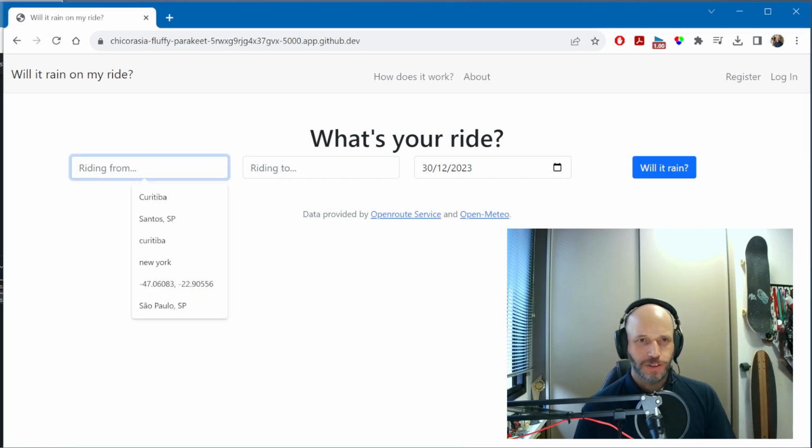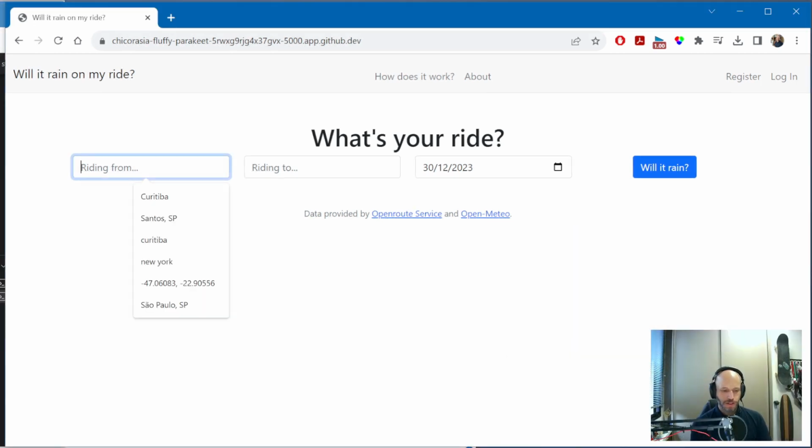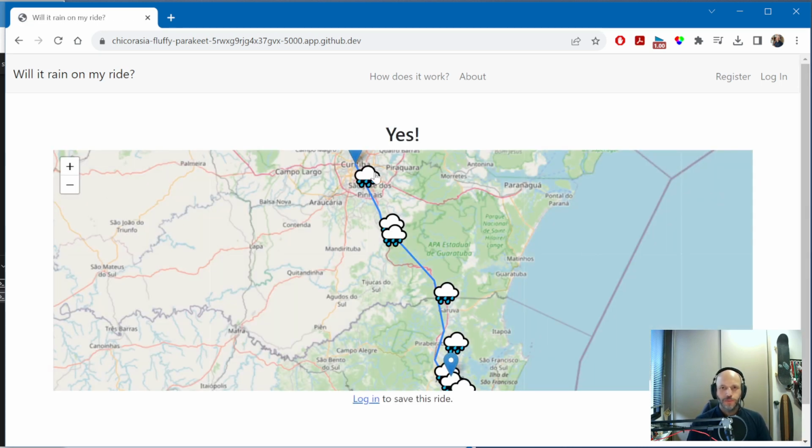So, on the start page, I can set my ride origin. Let's say I'm riding from Curitiba to the city of, let's say, Joinville, in a neighboring state. And I'll ride it today, on the 30th. If I click on Will It Rain, it will get the weather forecasts and plot a map highlighting where I may find rain along the way.